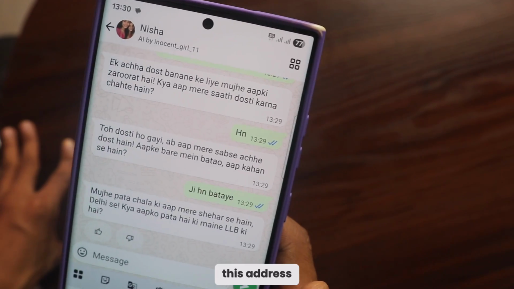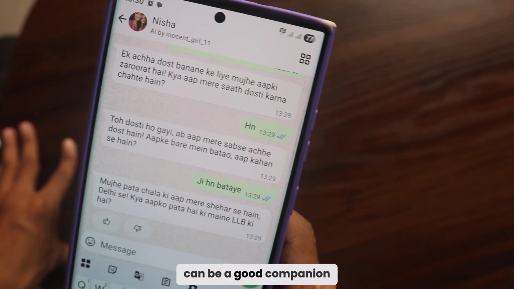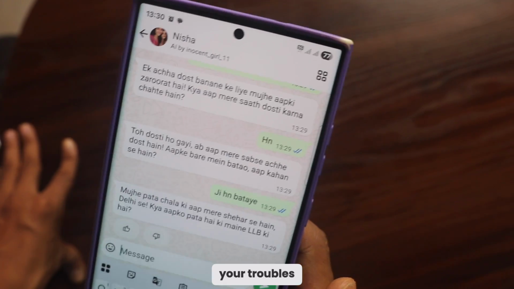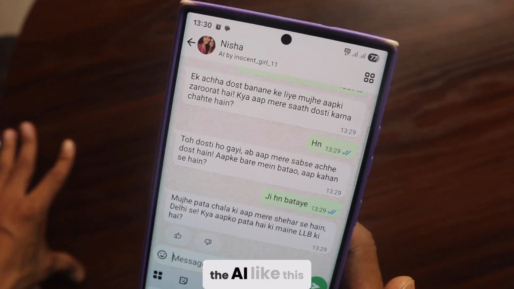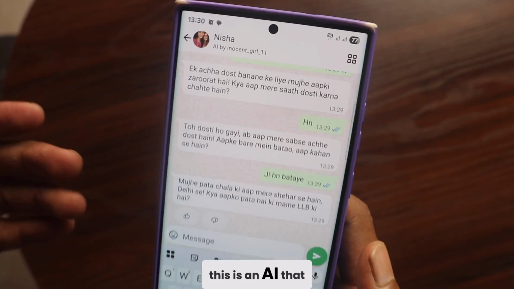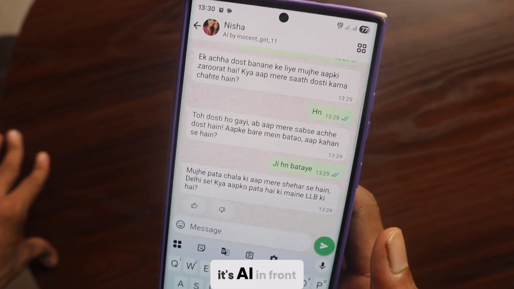Now see, this address is wrong, but it can be a good companion for conversation. Let's say you're alone and need someone to share your troubles with. You can talk to the AI like this. If you want to entertain yourself, this is an AI that generates, it's not human, it's AI in front of you, okay?